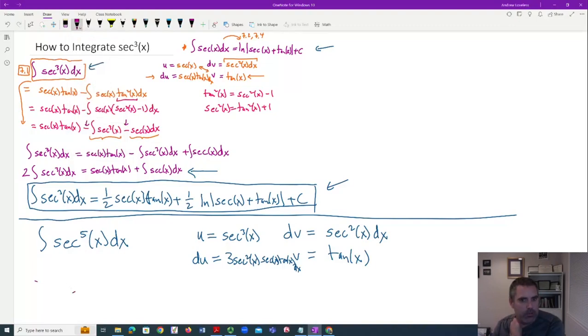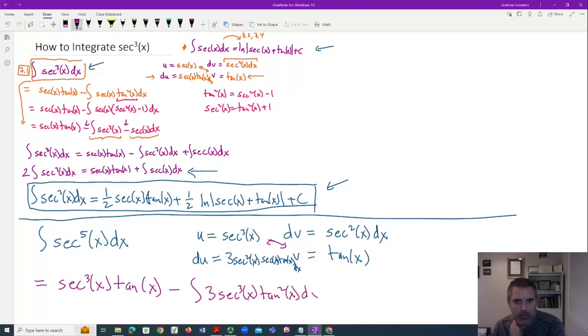Okay, so now we're going to do integration by parts. We're going to smush those two things together. So it's going to be secant cubed. I'm sure this has been done, so we're not proving anything new. I bet there's a general formula for how to go from 3 to 5 and 5 to 7 and 7 to 9. I doubt people have needed these integrals very often, but it's kind of a fun little exercise. And then let's put these two together, minus the integral, and there's going to be a 3. There's going to be a secant cubed, and there's going to be a tangent squared. Sorry if I squished those together, but there's the tangent squared, there's the secant cubed.